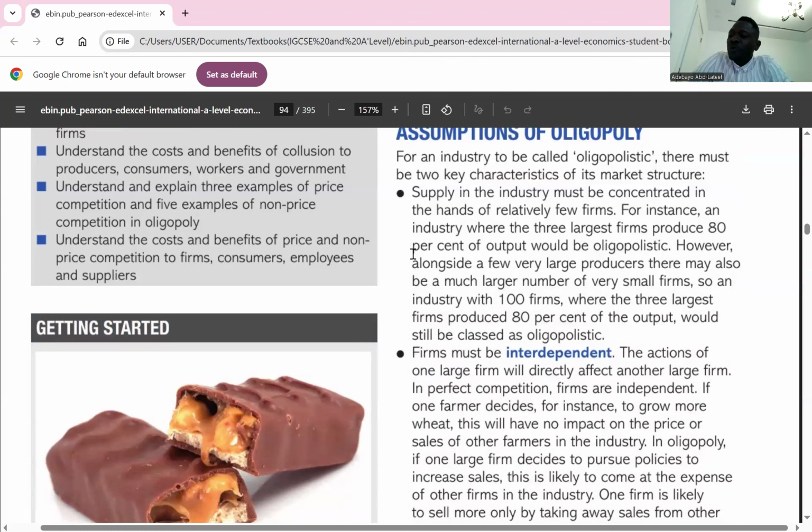The first one I wrote is few sellers. So the supply in the industry must be concentrated in the hands of relatively few firms. However, it might contain a much larger number of very small firms. So the largest share of supply comes through the few large firms there. So when we talk about oligopoly, we're talking about the concentration of supply within a few large firms. Though the other small firms are there, when we talk about the large chunk of the supply, it comes from the few large ones.